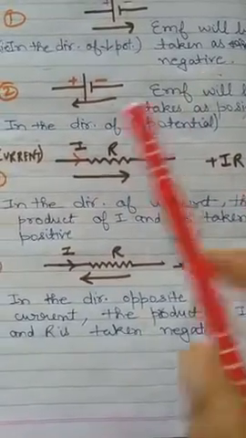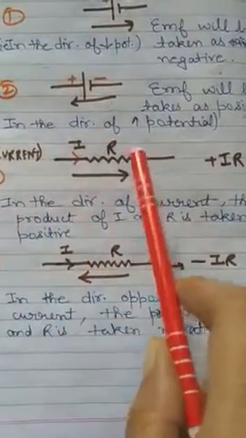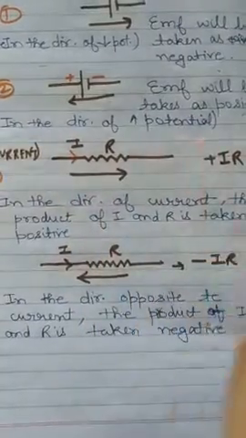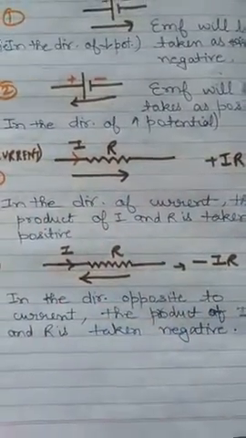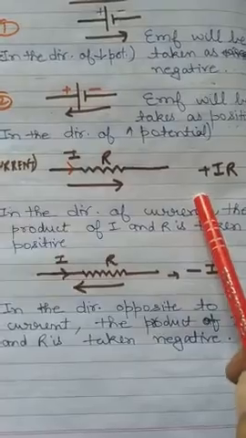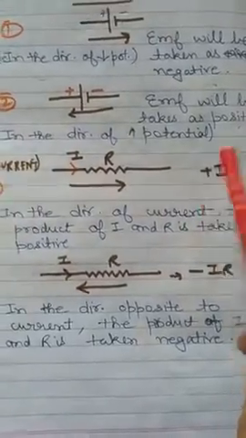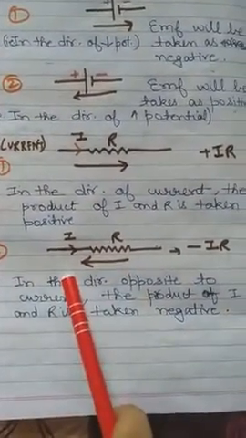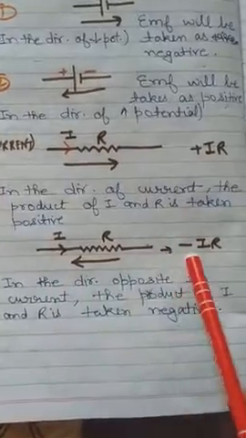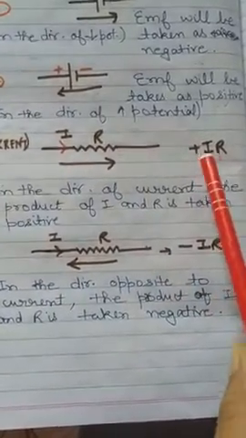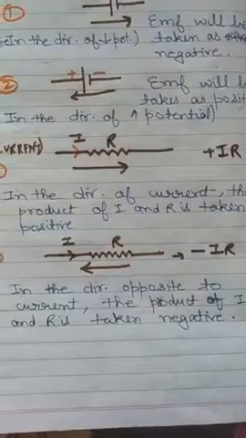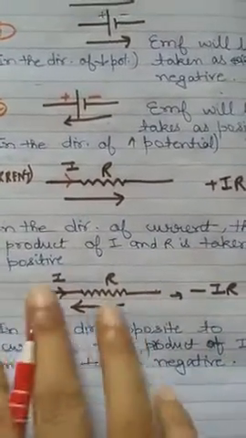So this will be positive IR, this will be negative IR. Is it clear? Now the example will make it clearer.